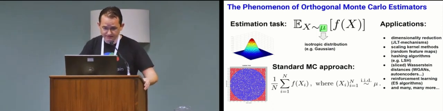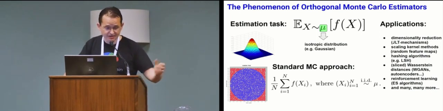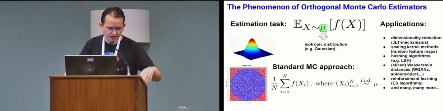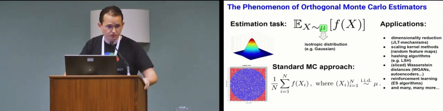We would like to approximate expectations of this form, where the distribution is an isotropic distribution, for instance, Gaussian. The standard Monte Carlo approach here, where the xi's are taken independently at random from that distribution. And of course, Monte Carlo methods have lots of applications in machine learning, dimensionality reduction, random feature maps to scale kernel methods, also in evolutionary strategy methods, and many, many more.